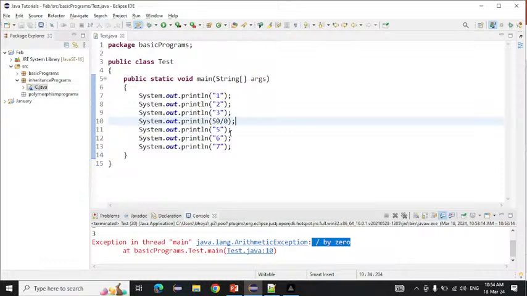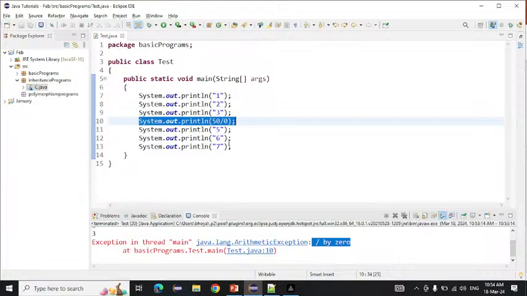So if you want to handle this, how do we handle it? Exception and error are both unwanted or unexpected events, but they have different meanings. Exception means it can be handled, but an error we cannot handle. If you want to handle an exception, we can handle it with the help of try, catch, finally, throw or throws. But if an error occurs, we cannot handle that.